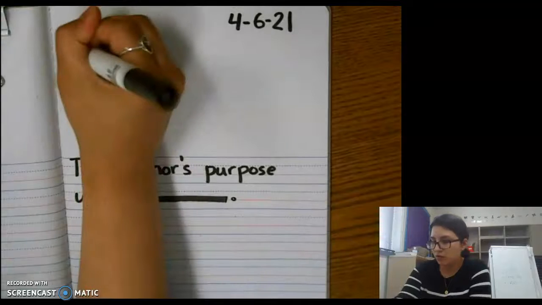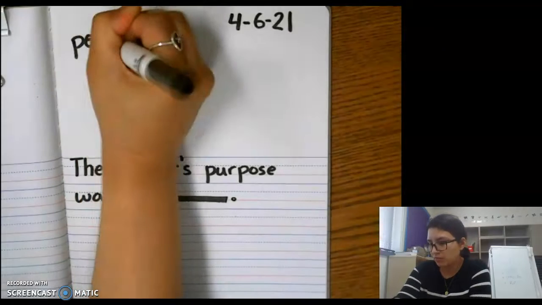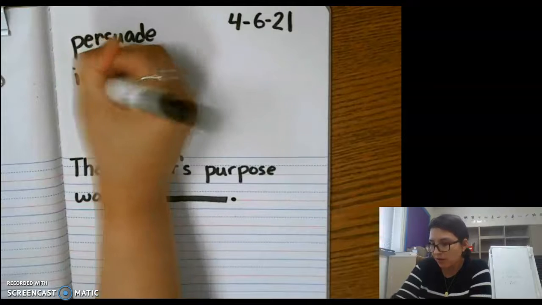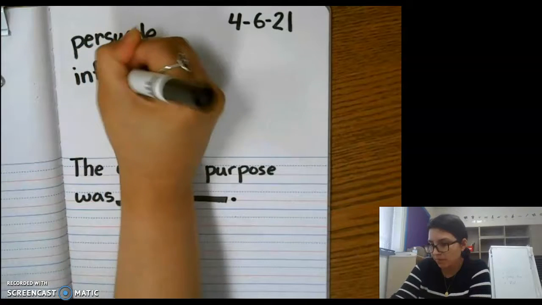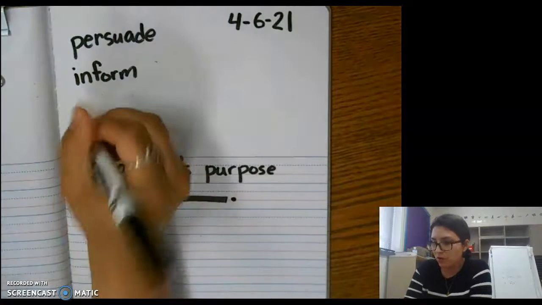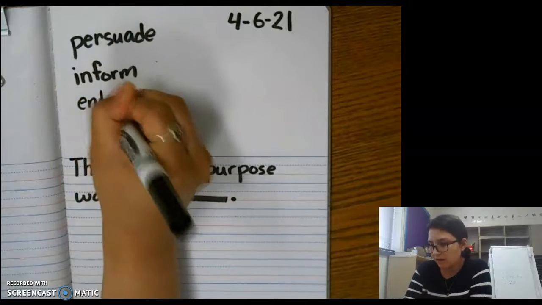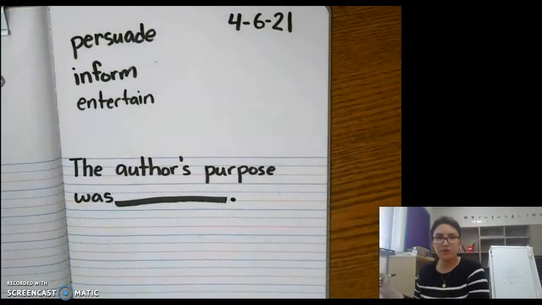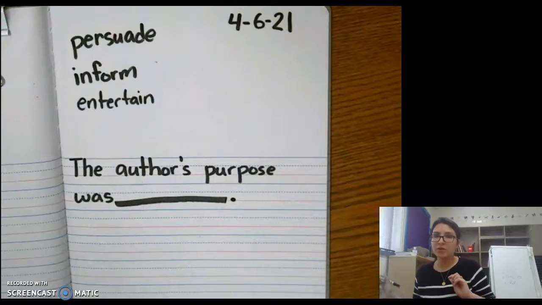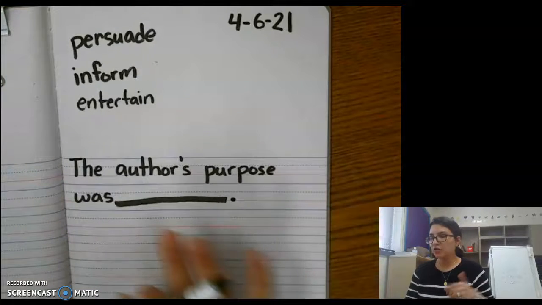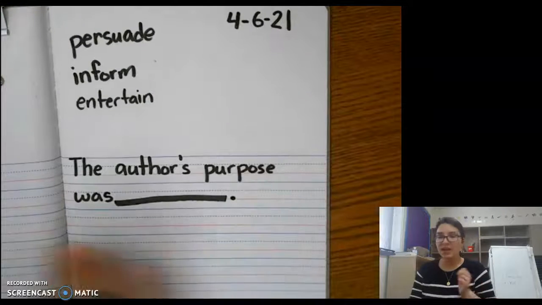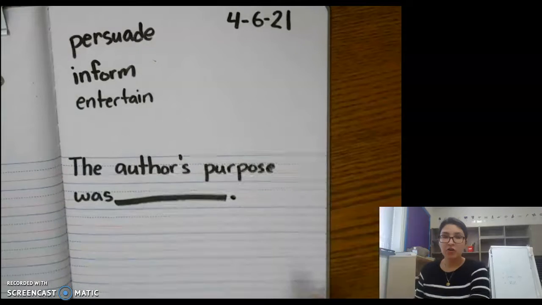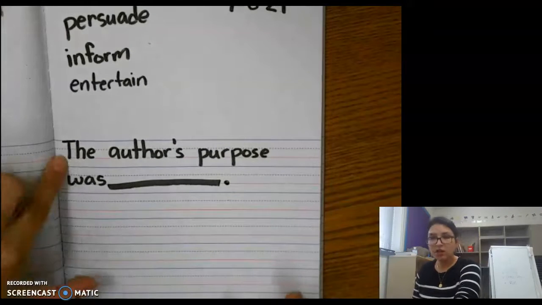Was it to persuade the reader, inform the reader, or to entertain the reader? So persuade, inform, or entertain. The author's purpose was to persuade, inform, or entertain. After you write this sentence and you fill in the blank, don't forget your period, you're going to write a second sentence.